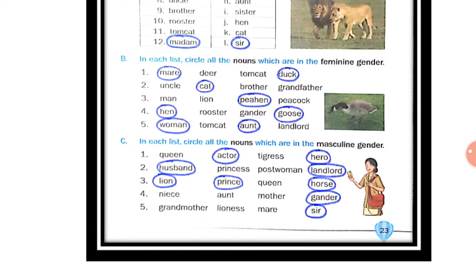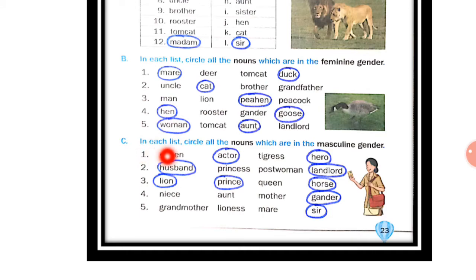Now in the C1, in each list, circle all the nouns which are in the masculine gender. In this we have circled feminine gender. Now in this question we have to circle masculine gender. Queen, actor, tigress, hero. Now here actor and hero, they are in masculine gender. Queen and tigress, they are feminine gender.